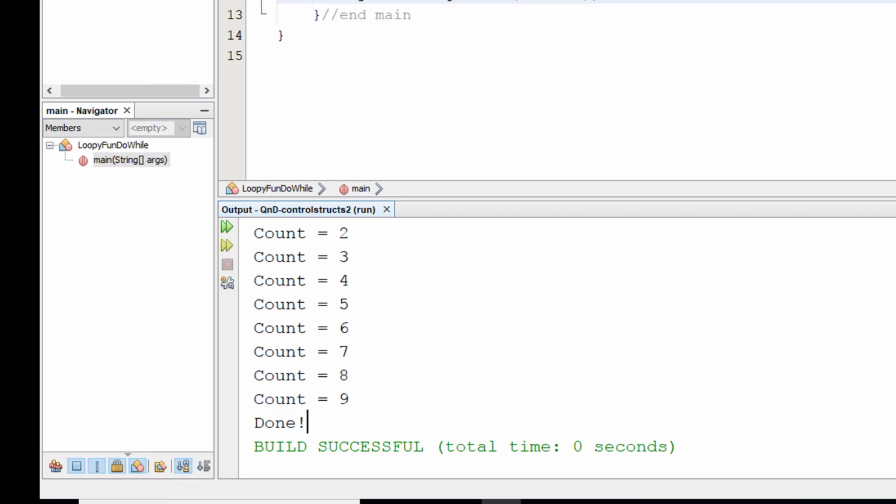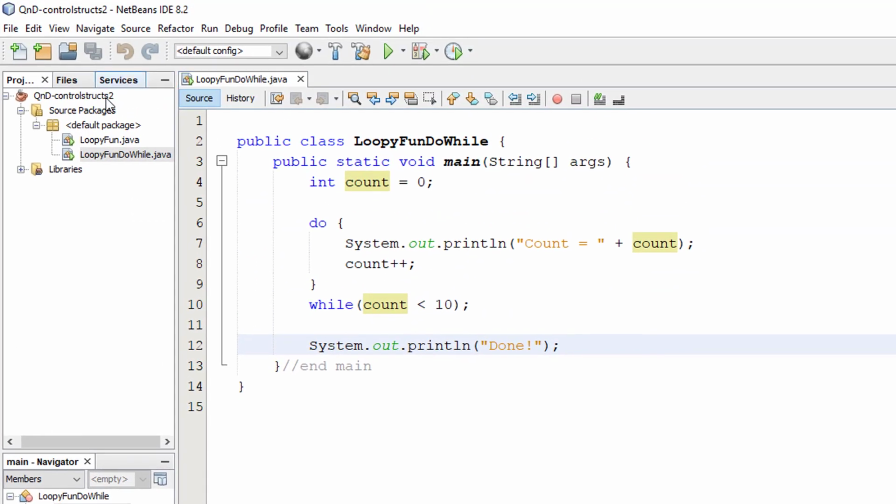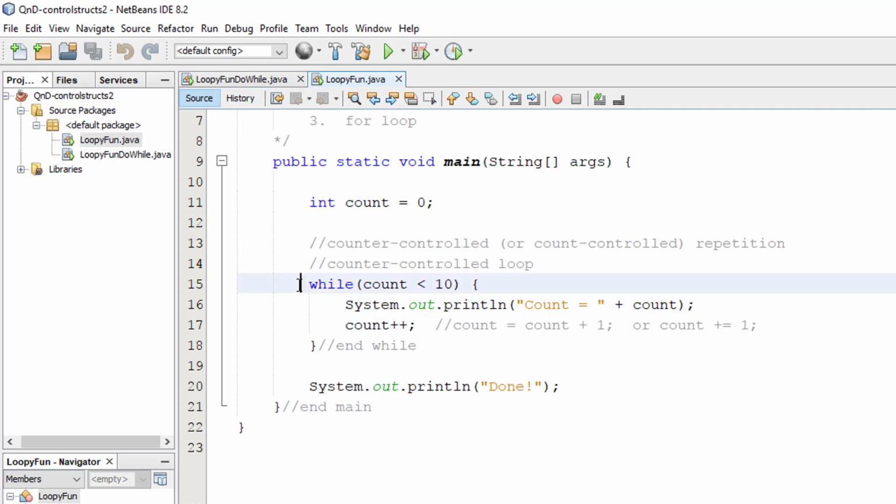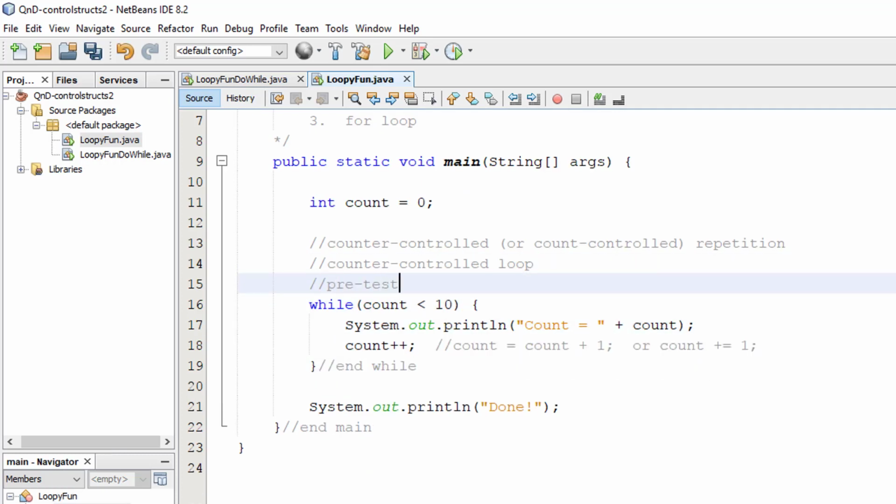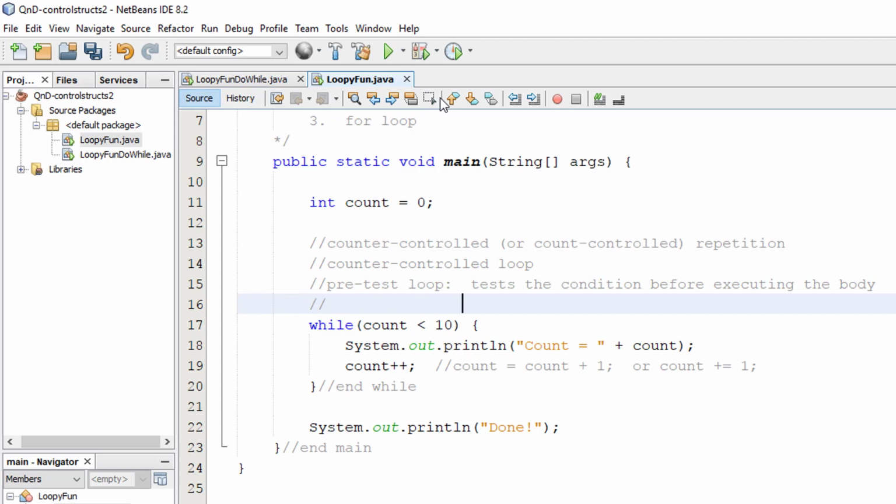So you might wonder, well, what's the difference? Well, the while loop that we saw earlier is a pre-test loop. Tests the condition before executing the body. Okay, so it may never even run if the statement is false going in.